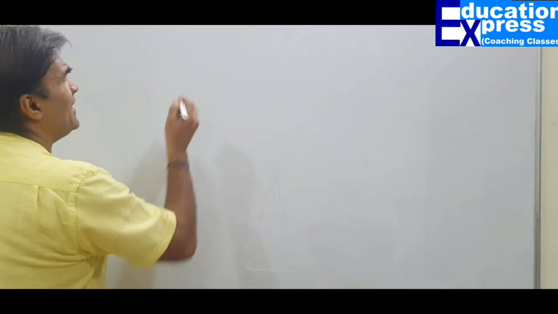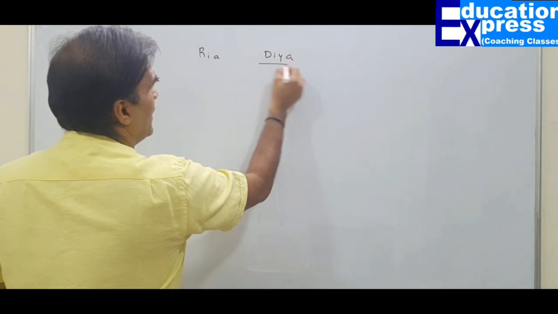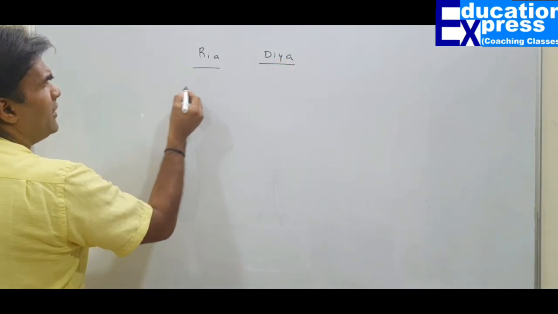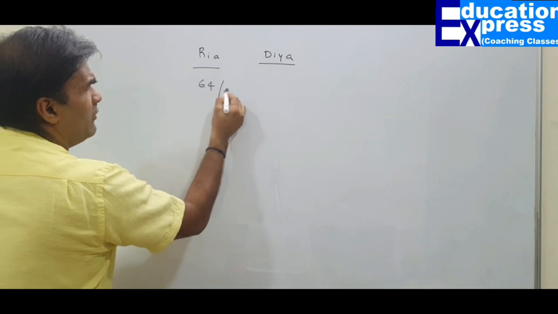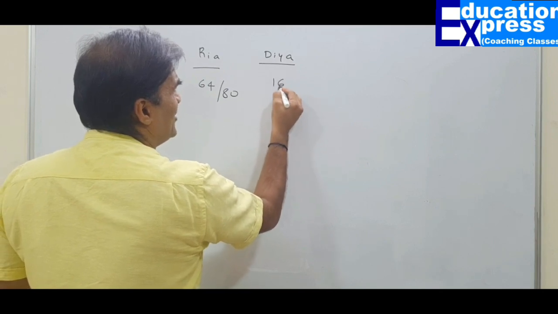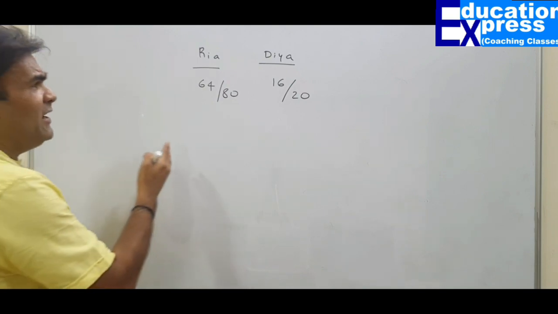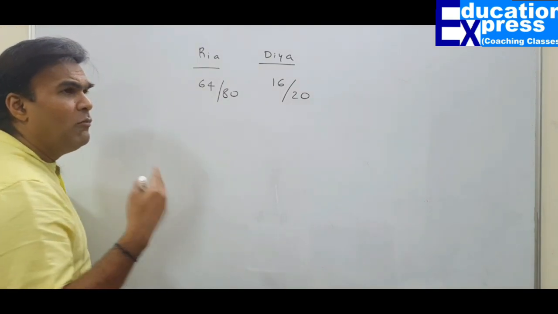I hope you will surely enjoy today's class if you listen to this with concentration and a deep amount of passion. Here we go. So let's start with the concept of percentage. Supposing, let us say, we have two candidates, Ria and Dia. Ria got 64 marks out of 80. Whereas Dia got just 16 marks out of 20. The question is, between Ria and Dia, who has got more percentage?